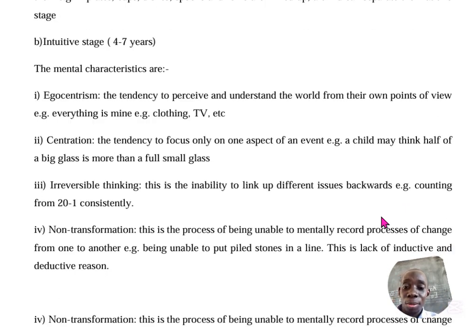Then there is reversible thinking. This is the inability to link up different issues backwards, e.g., counting from 20 to 1. At times there's the inability. They can count from 1 to 20, but if you tell them to count from 20 to 1, they always find it hard. So at this stage, from 4 to 7 years, they are not able. But later on, we shall see that there is a certain stage where they are able to do it.